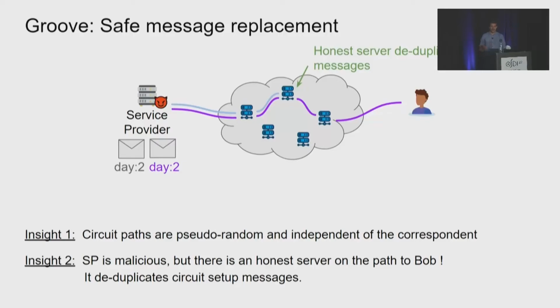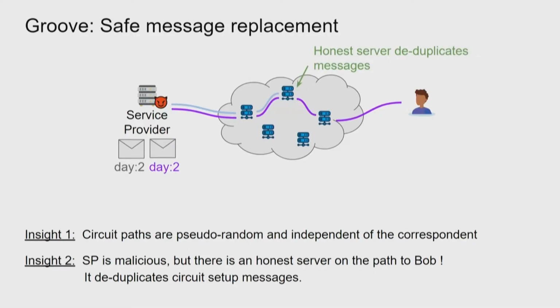In particular, to prevent the attack I presented 2 slides ago, this honest server can deduplicate the circuit setup messages and ensure that there is only one circuit from Alice to Bob. This differs from the related work, which uses truly random paths for each circuit setup, but this does not allow to deduplicate.